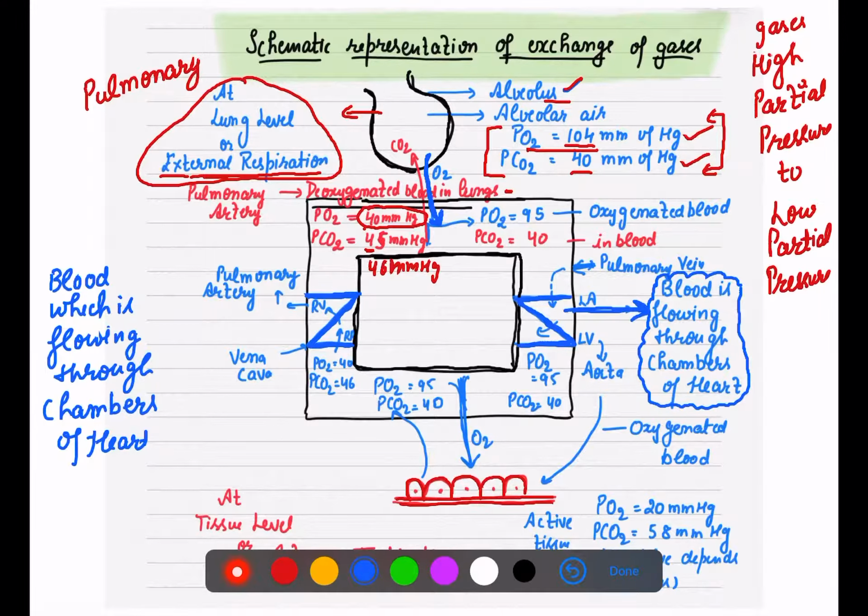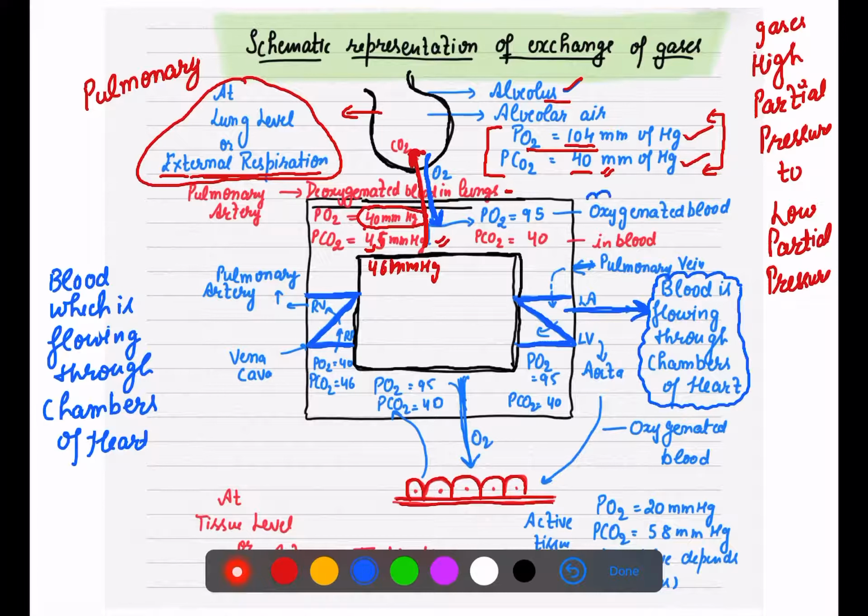And what happened to the CO2? CO2 will move out from your blood. Because what is the partial pressure of CO2 in the alveoli? 40. And what is the partial pressure in the deoxygenated blood? That is 45 mm of mercury. High pressure to low pressure. So it will be released out from the blood and move to the alveoli, and oxygen will enter into your blood. So now this blood will be oxygenated blood.